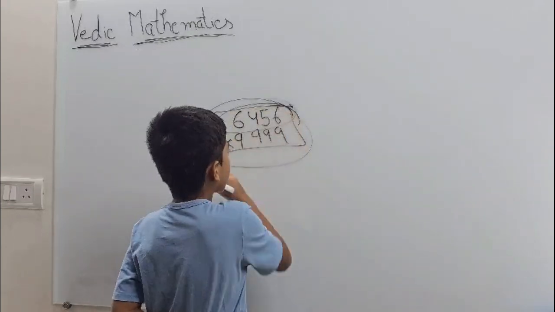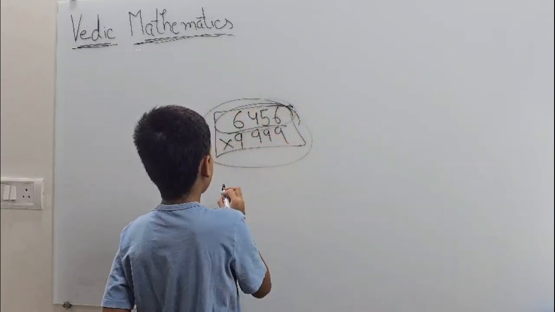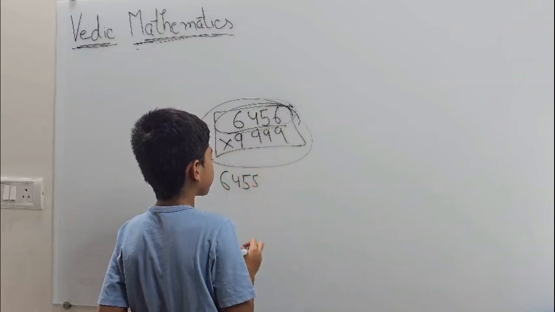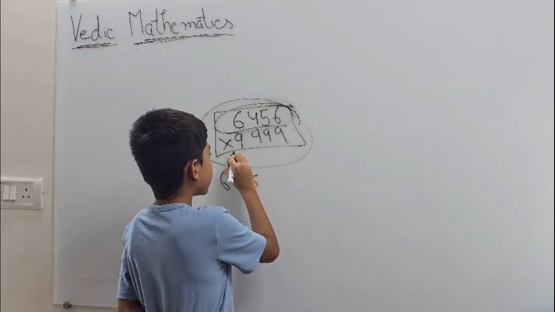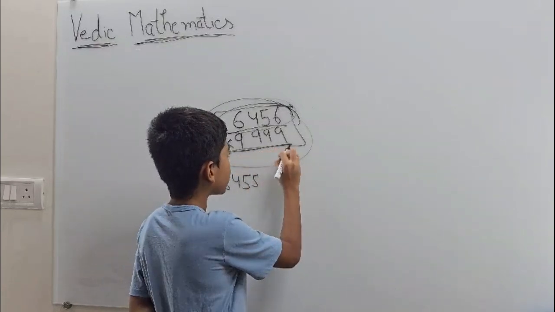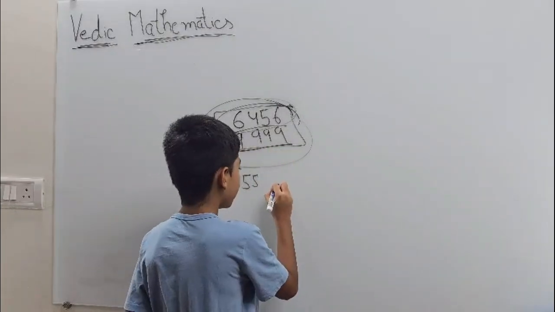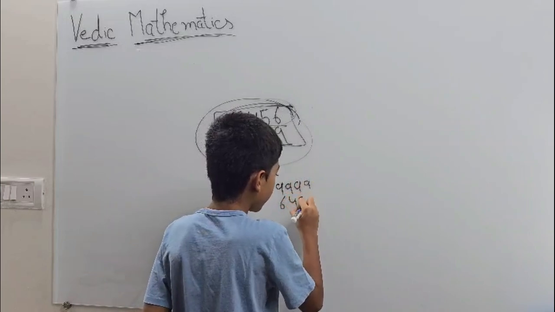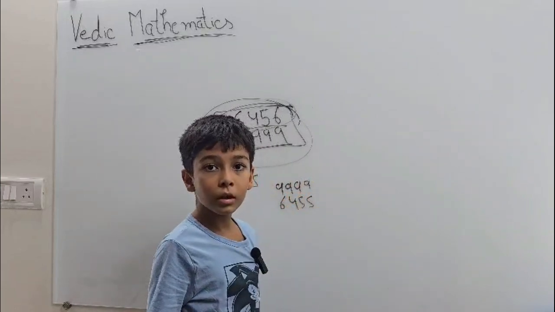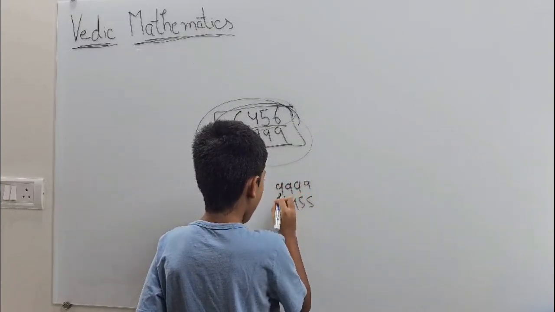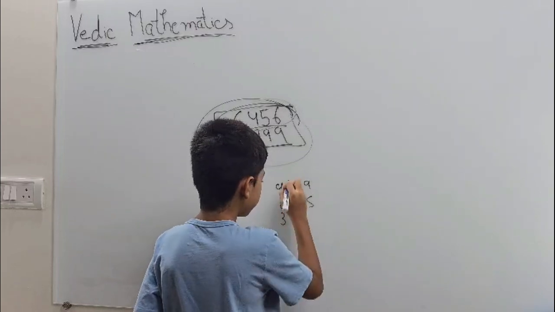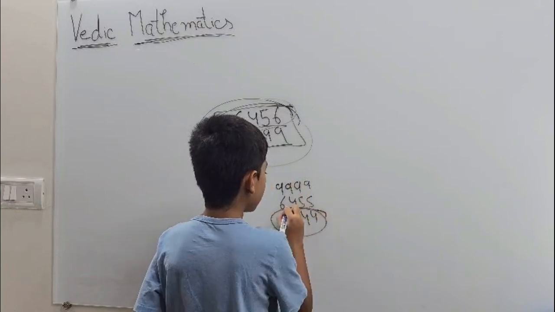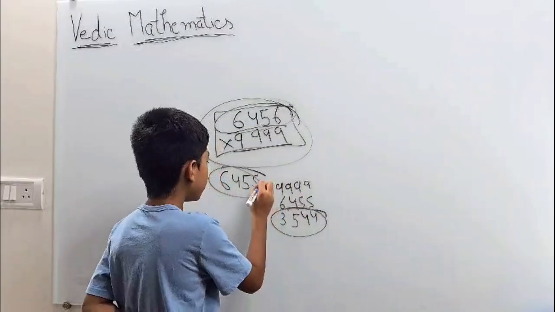So, subtract 1 from this number. It will become 6455. Now, subtract 6455 from 9999 in the normal way, like we do. So the answer will be 3544.